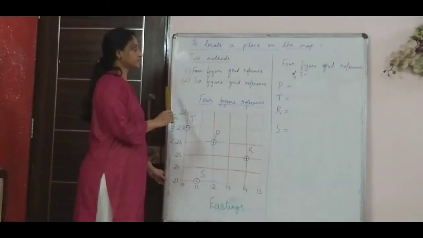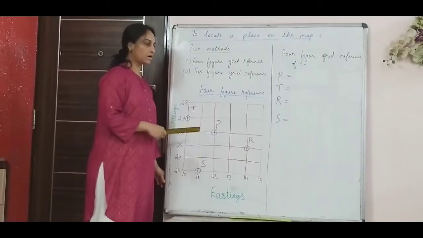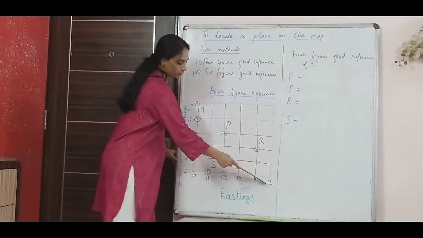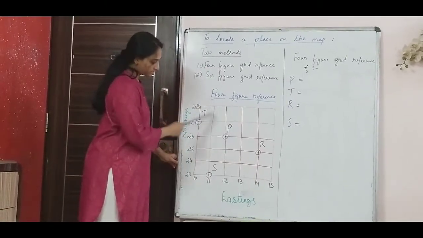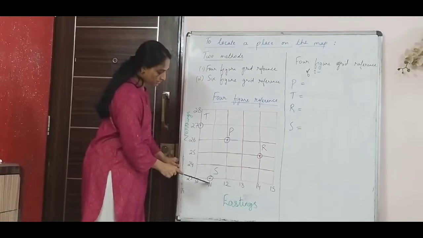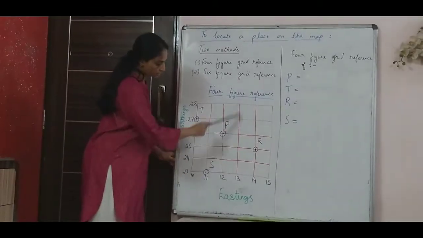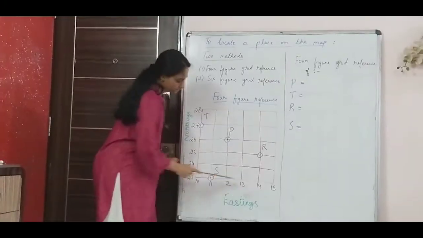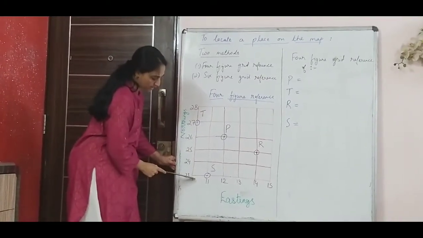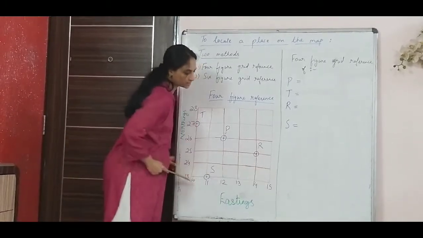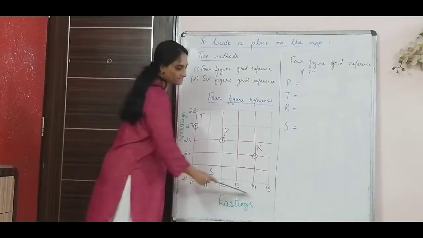Now, in the last frame I had explained what eastings and northings are. I'll just repeat. Eastings are what you find on the x-axis, because these are vertical lines. These vertical lines run from north to south. So these are your eastings. As we go towards the east, the distance also increases, like this is 10, 11, 12, 13, 14, 15. So they are called eastings.